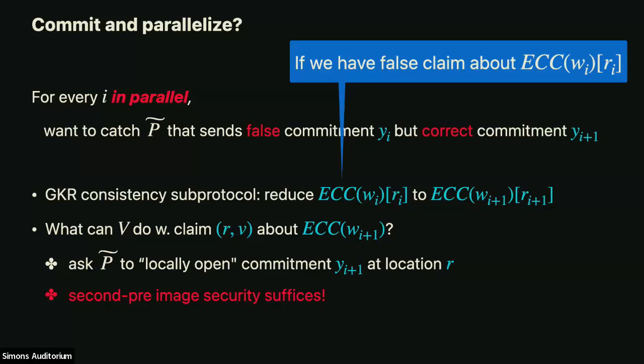Okay, so the point is, and if you get anything from the talk today, other than the result, this is an important point to get. All I assumed, or all I needed to catch, was a situation in which the prover sent a correct commitment to layer i+1. Now, the value of layer i+1 is fixed in advance. Once we fix the input to the protocol, the true value at layer i+1 is fixed. And he sent me the correct commitment to that layer.